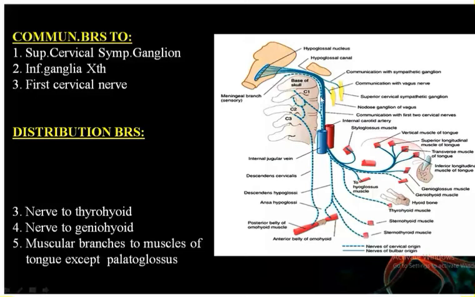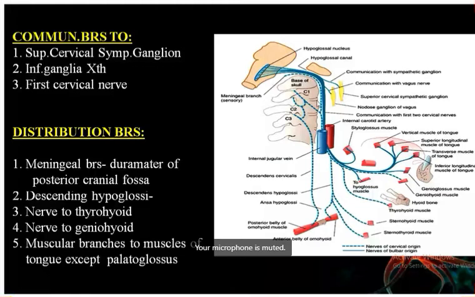Now other branches are the meningeal branches and the descending hypoglossal. When you trace the hypoglossal nerve below, can you see some fibers descending down? This is attaching with another nerve known as the descendens cervicalis, which comes from C2 and C3. This is the descending hypoglossal, which is the branch of the hypoglossal nerve, and the descending hypoglossal and descending cervicalis will form an arch, a round loop. So this is known as the ansa cervicalis.